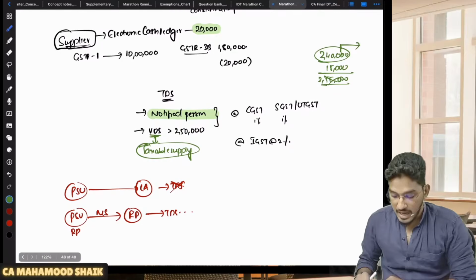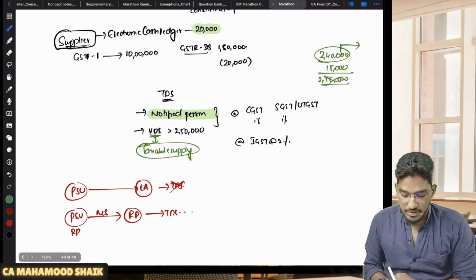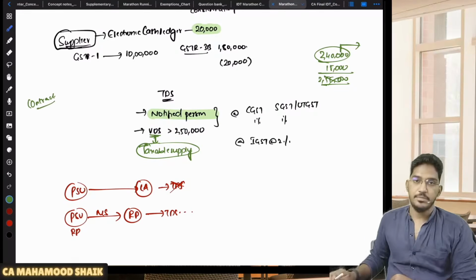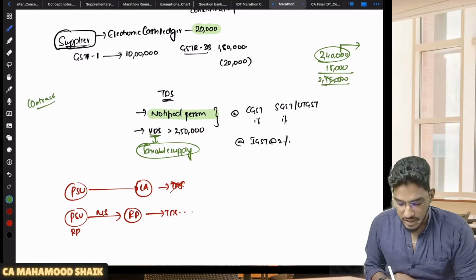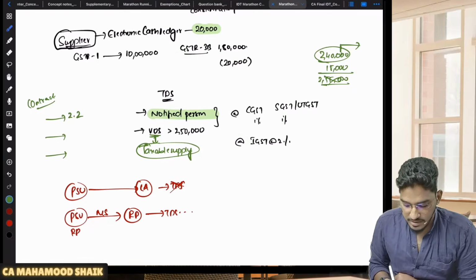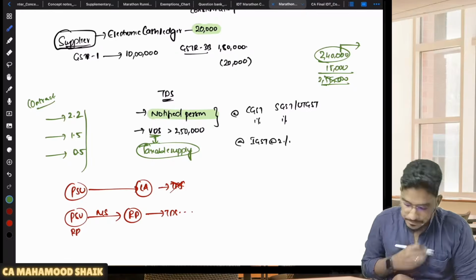And you should not look at individual transactions. You have to look at the contract. In a single contract, how much supply has been made? Let us say there is one single contract, but under it, 4 invoices are given. In one invoice, 2.2 lakhs is the value. In another invoice, 1.5 lakhs is the value. In another invoice, only 50,000 is the value. So will TDS become applicable? Yes.